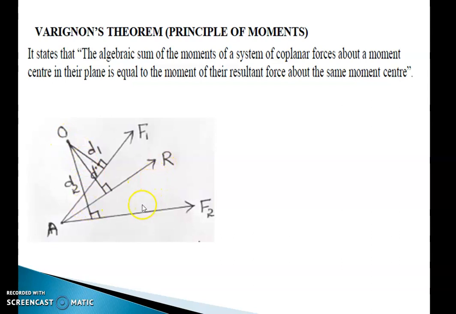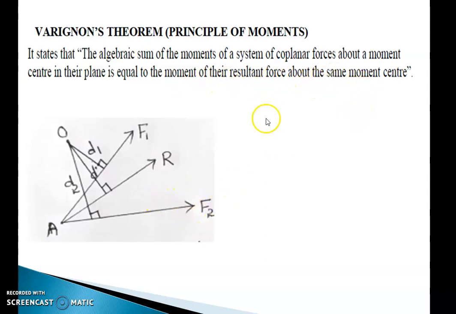Now, as per this particular theorem statement, the algebraic sum of moments of a system of coplanar forces, I have two forces F1 and F2, about a moment center, moment of two forces about a moment center, O is my moment center, in their plane, in the same plane, is equal to the moment of their resultant force about the same moment center.